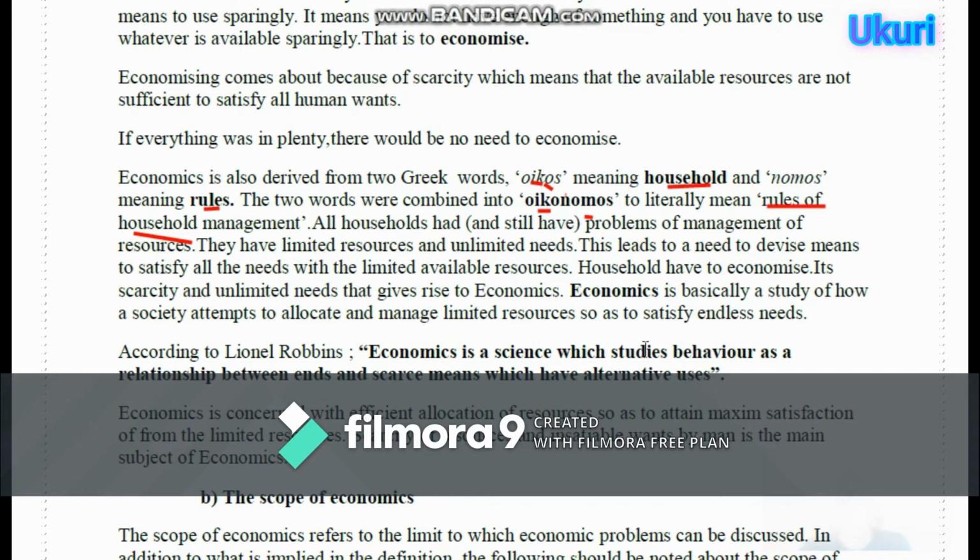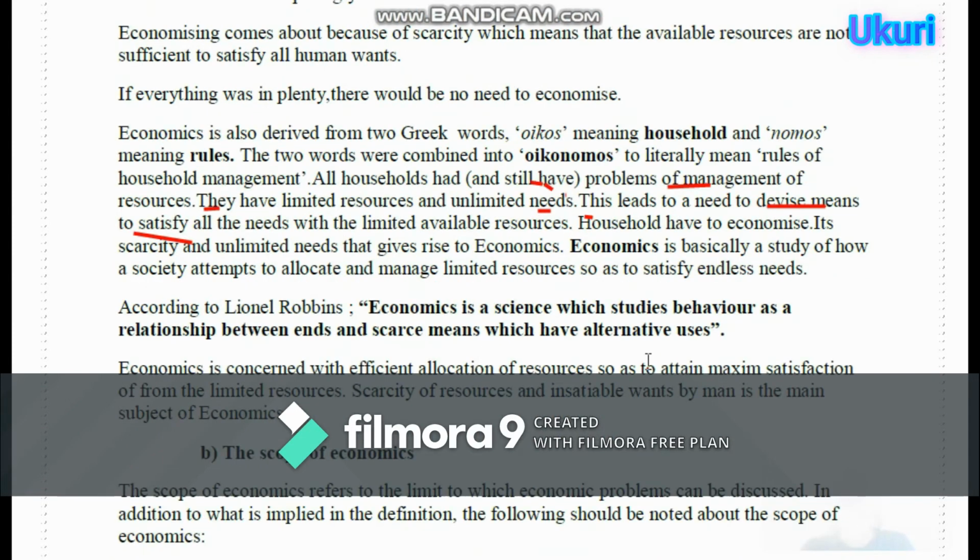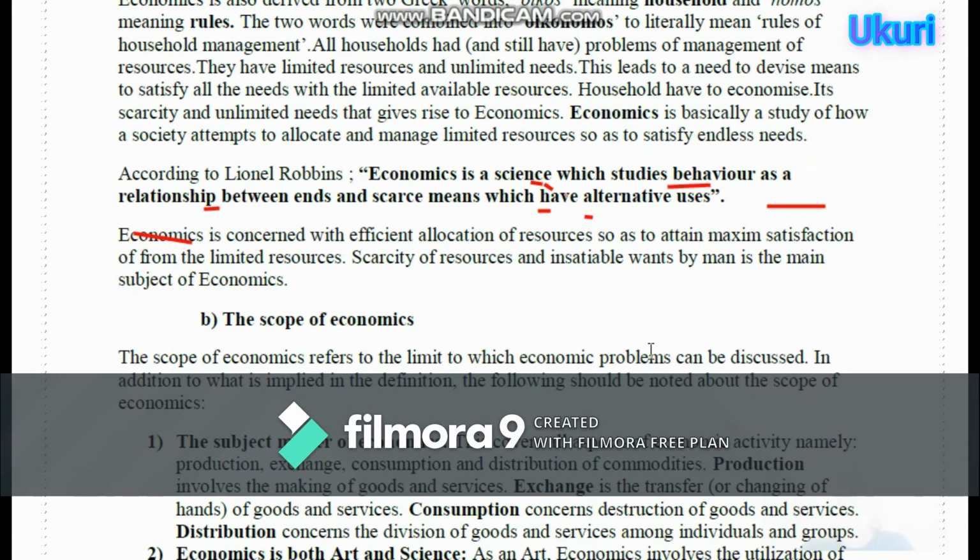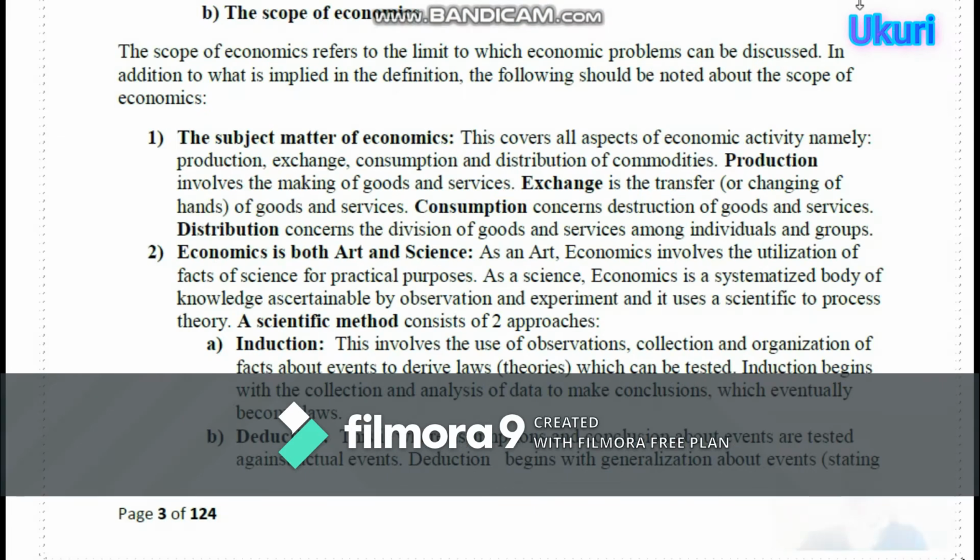Igikurikira no guhitamo. We shall see them at the fundamental principles of economics, the problems of economics. So now, what is the scope of economics? The scope of economics refers to the limit to which economic problems can be discussed. In addition to what is implied in the definition, the following should be noted about the scope of economics.